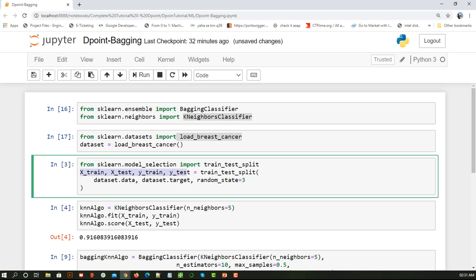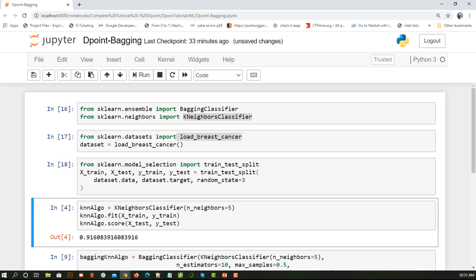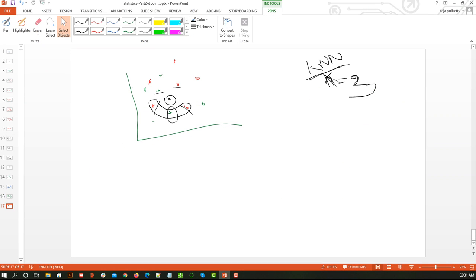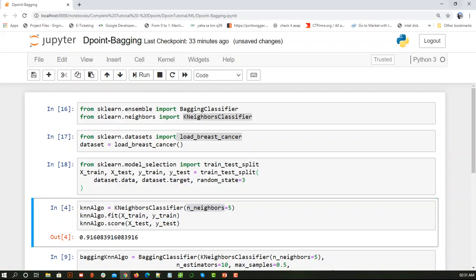This train test split we have used too many times, so you must be aware of it by now. Next, I am setting the k value that I told you about, that is, how many neighbors should be considered for classification. I am mentioning 5; I can mention 3 or anything.